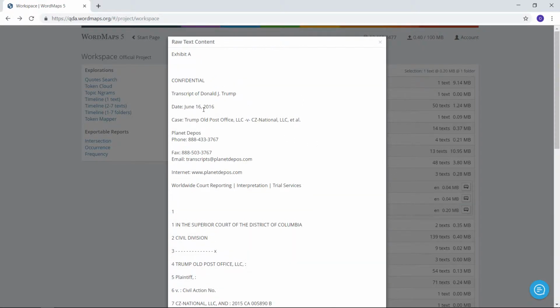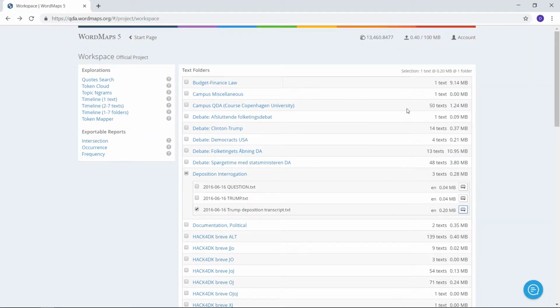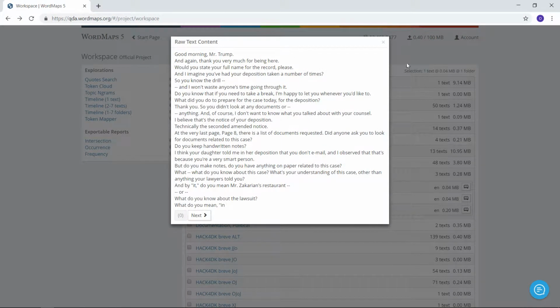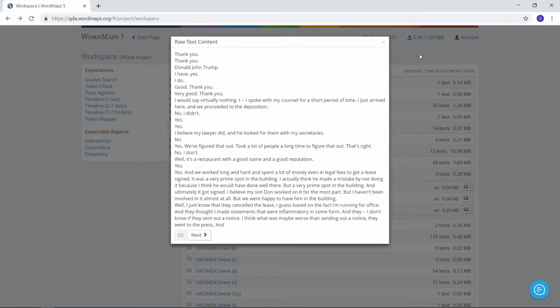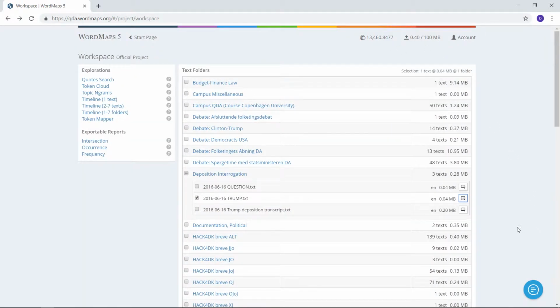June 2016, Donald J. Trump was being interviewed before the court or by the court officers in Washington, and we have the questions that he was posed in this file, and we have the answers given by Mr. Trump in this file. So that's been separated out. That allows us to just look at the sentiments present in Donald J. Trump's answers. We can start by using this first report.